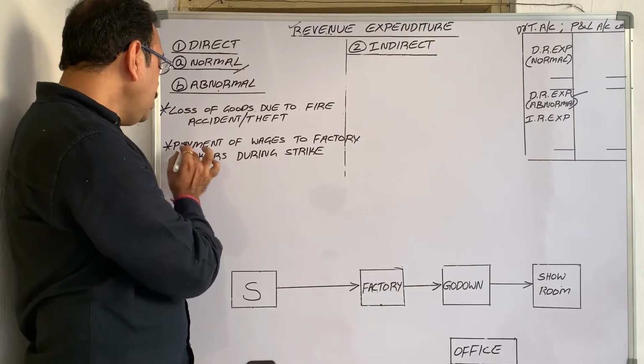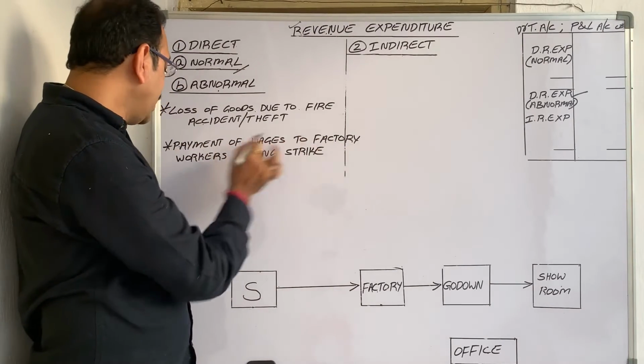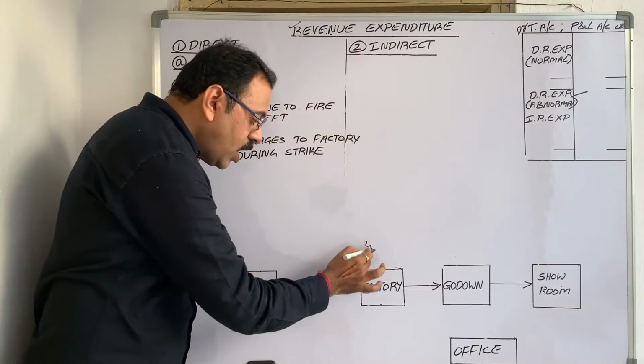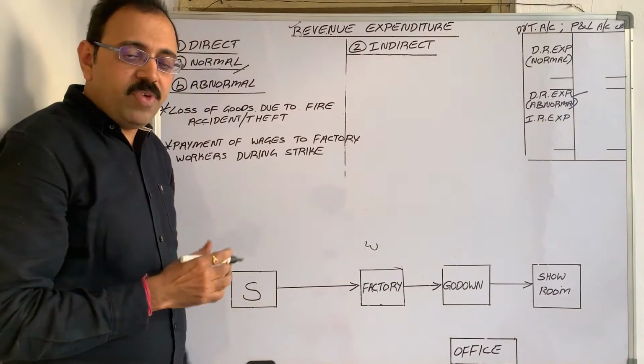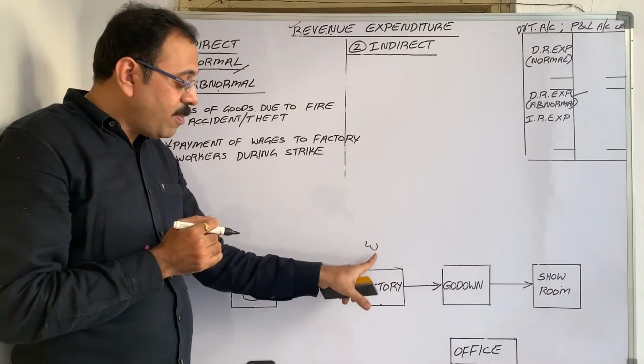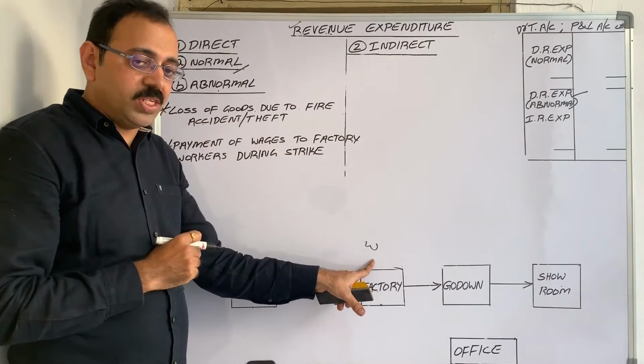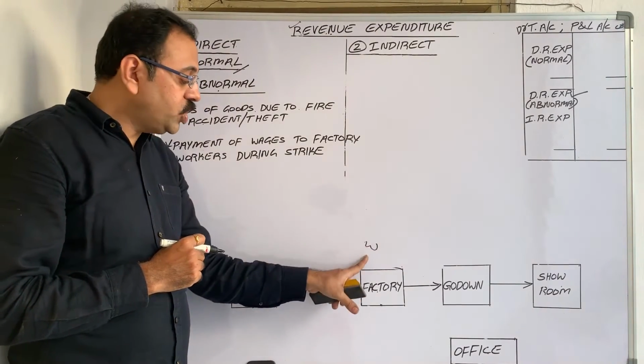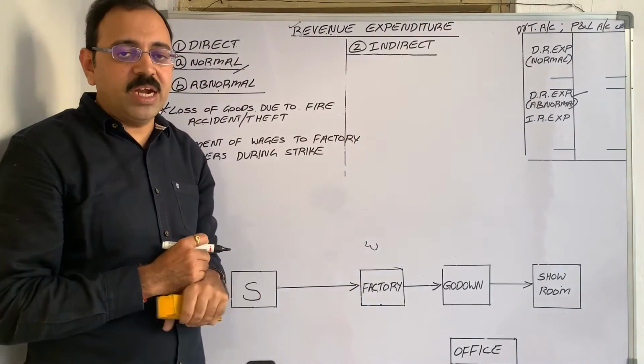Take another example. Payment of wages to factory workers during strike. Workers are working in factory. We paid wage to them. When they manufacture goods and we pay wage, it is a productive wage and we show it in trading account debit side.